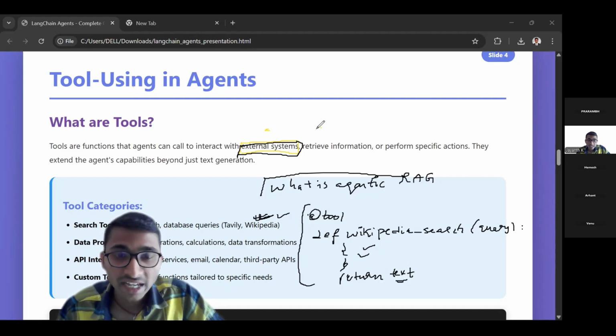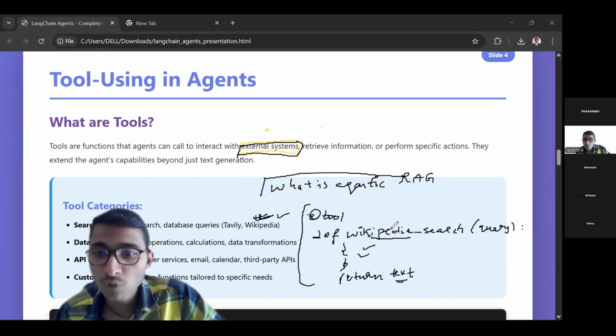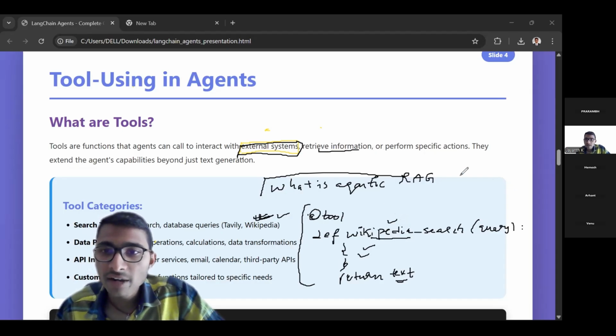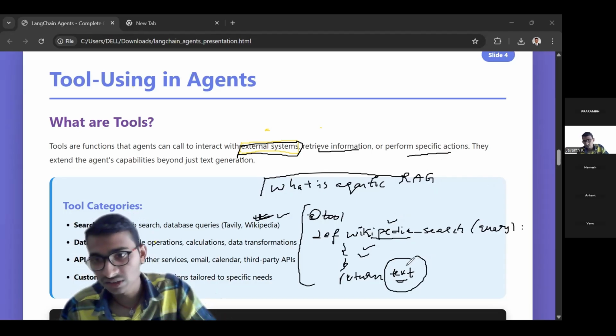Right? Because see, external system, external Wikipedia, this is the external thing. We want to include the information from Wikipedia into our system. So we have to use tools. We are retrieving the information and performing specific actions. And we get some information from this article, and the LLM, the agent, reasons on this.